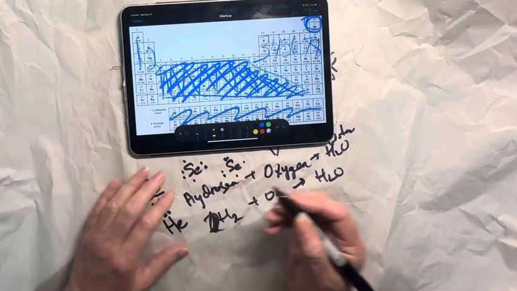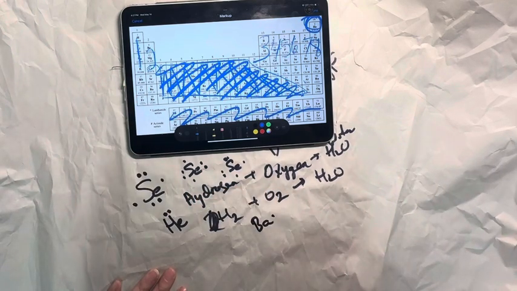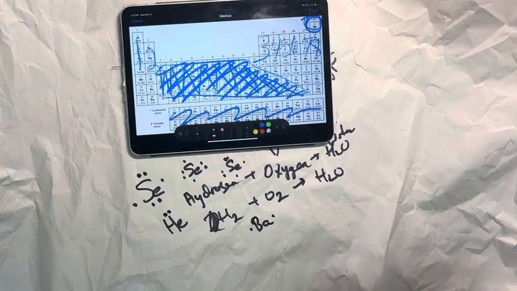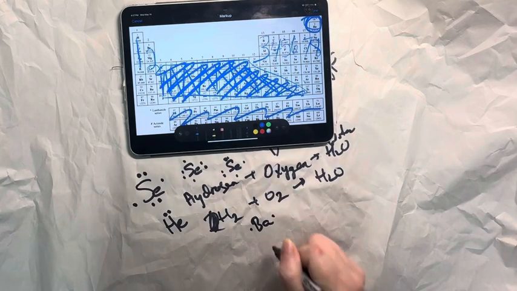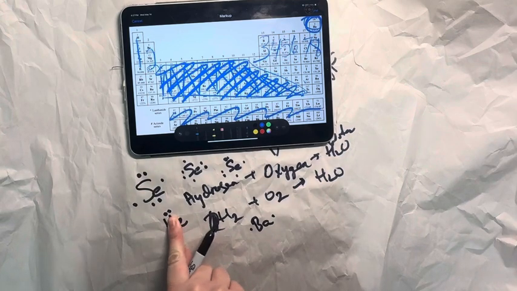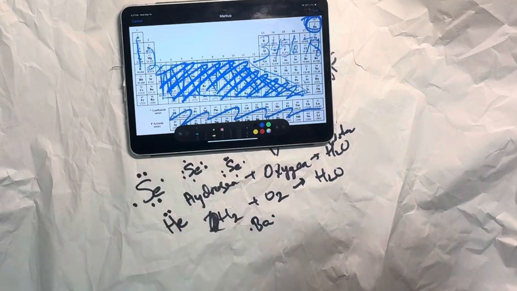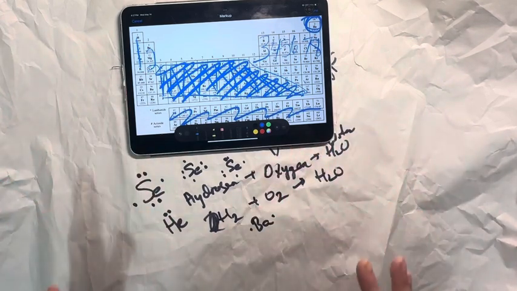Let's take barium over here. Ba. It has 2. I can put 1 there. I can put 1 there. And that is an accurate Lewis dot diagram. I can put 1 on top and bottom, and that would be an accurate Lewis dot diagram. I can put 1 on the right and 1 on top, completely accurate. 1 on the bottom, 1 on the left, completely accurate. What I can't do is put them together like helium because he is the exception. All right, that's another one. That's how you do Lewis dot diagrams.